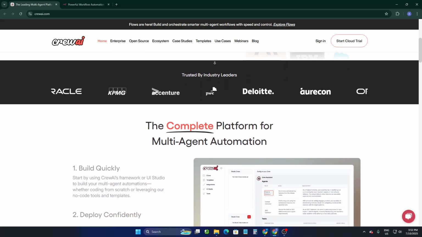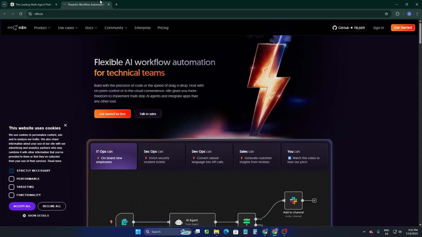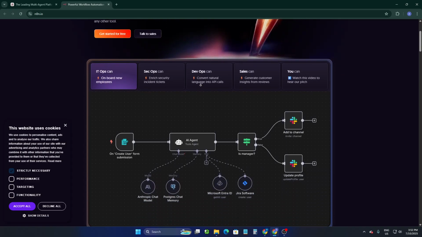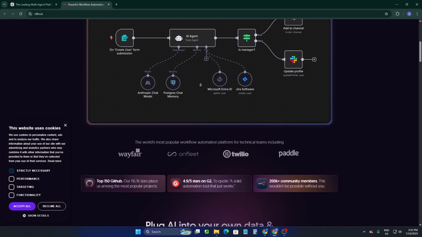research or writing assistant with memory and reasoning. Choose N8N if you want automated business processes like lead management, file uploads, or notifications and data syncing across tools.